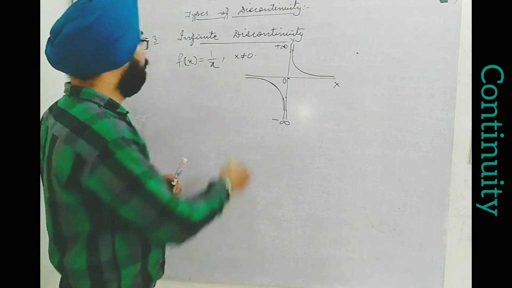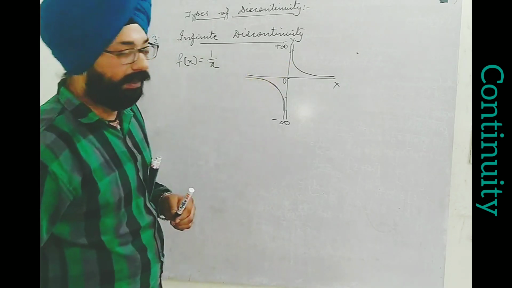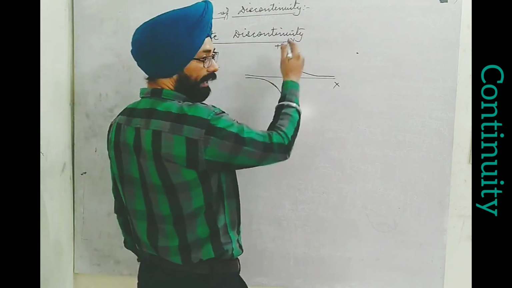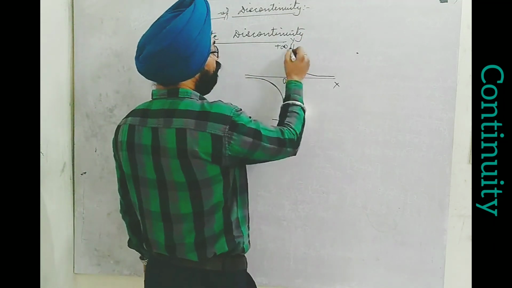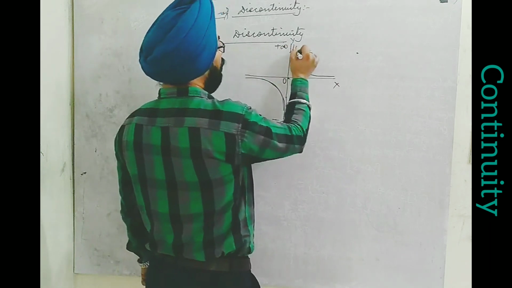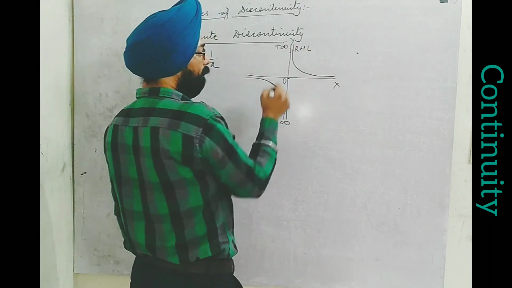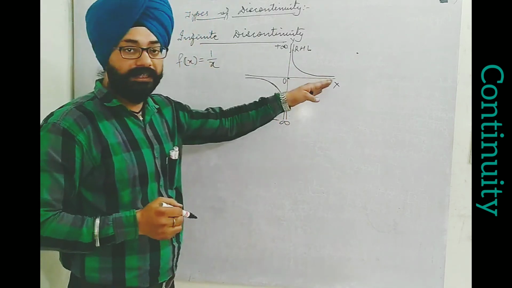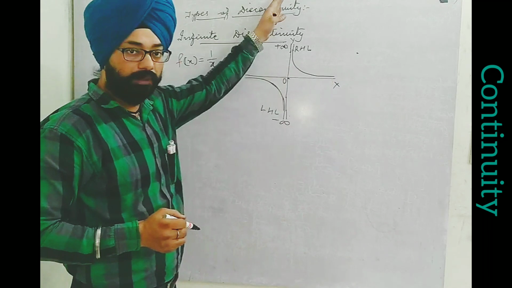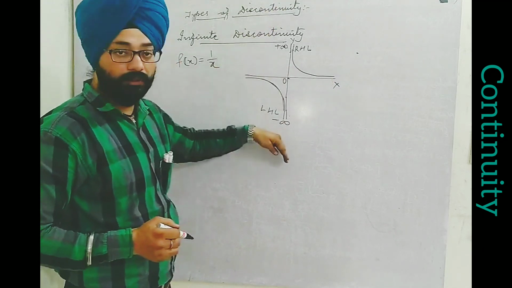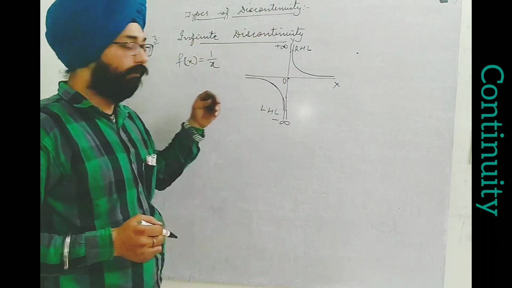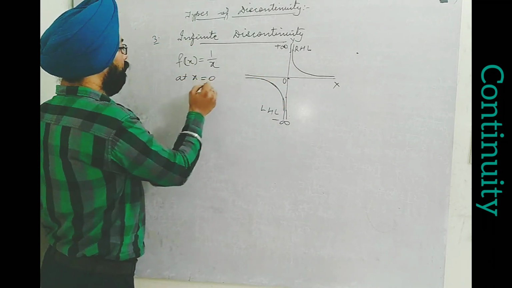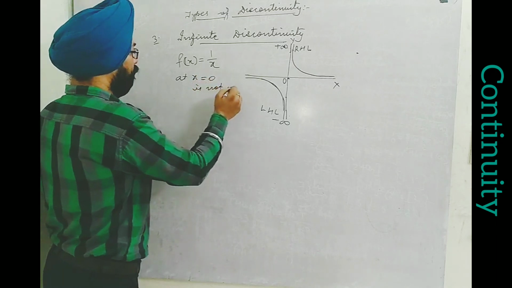Okay, but suppose I take simply 1 upon x and I need to check the continuity at x equal to 0. In the RHL, right hand side limit, you will see that RHL is giving us plus infinity, LHL is giving us minus infinity. Means on the right hand side it's moving towards plus infinity, on the left hand side moving towards negative infinity. So this function at x equal to 0 is not continuous.